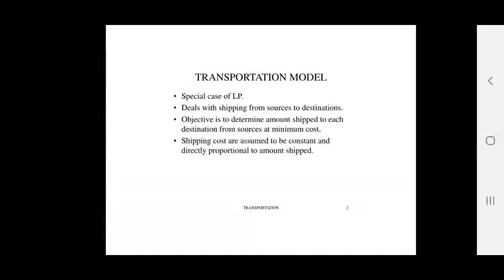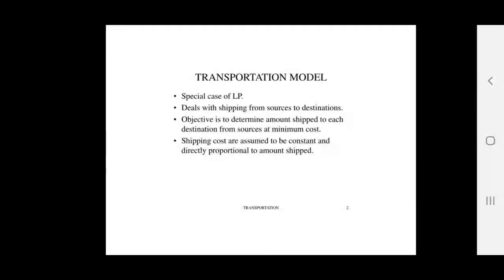Items can be transported conveniently from all sources to destinations. The unit transportation cost of the item from all sources to destinations is certainly and precisely known. The transportation cost on a given route is directly proportional to the number of units shipped on that route. The objective is to minimize the total transportation cost for the organization as a whole and not for individual supply and distribution centers. So these are some assumptions.